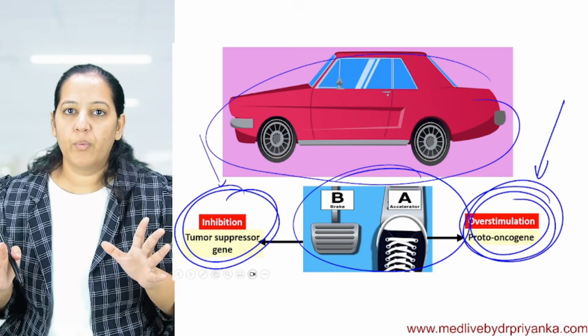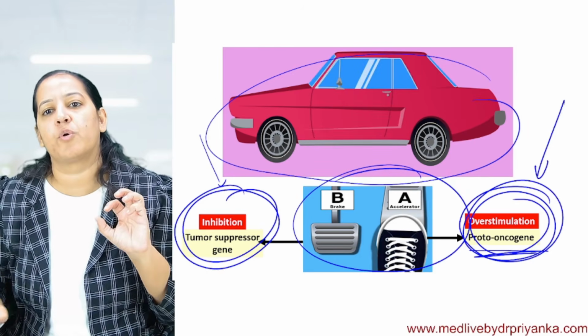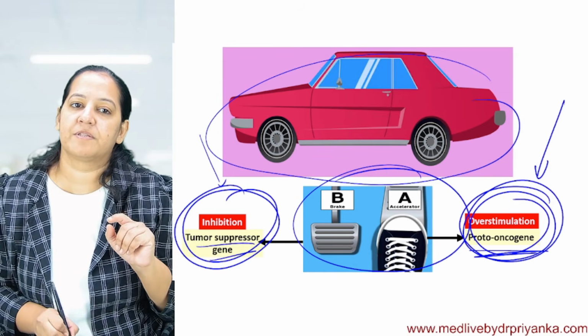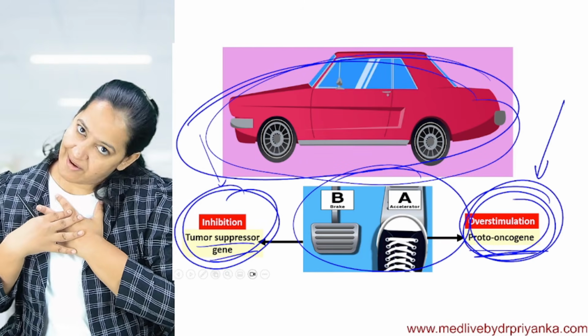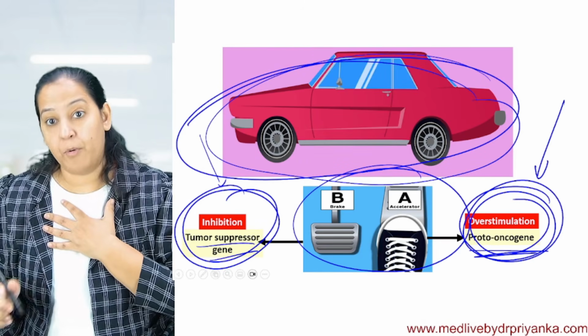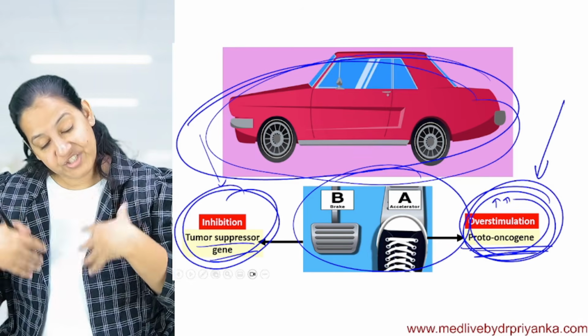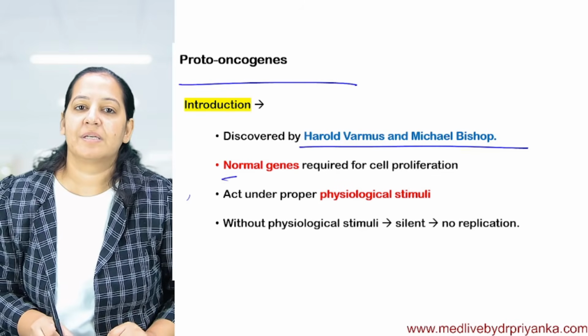Is it one gene? No, it's multiple genes. Multiple genes which cause mitosis, I will cluster them and call them proto-oncogene. Multiple genes which inhibit mitosis, I will cluster them and call them tumor suppressor gene. So my body is a car, and I have brakes and accelerators in me. All those genes in my body which increase the rate of mitosis are proto-oncogene. All the genes in my body which inhibit mitosis are tumor suppressor gene.